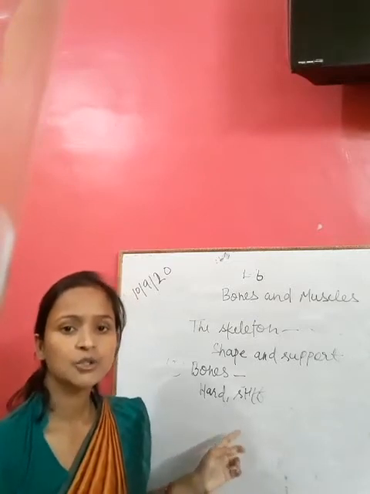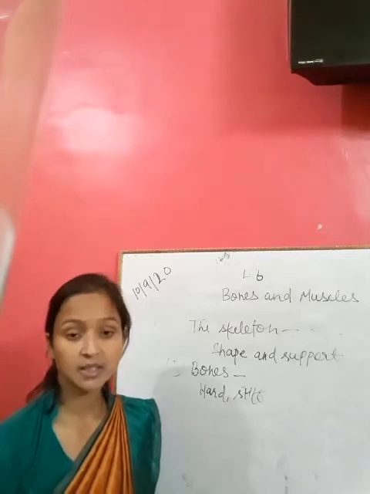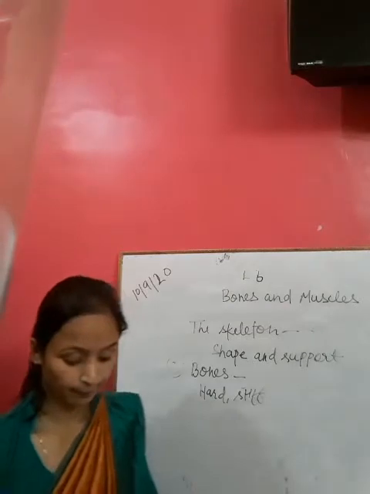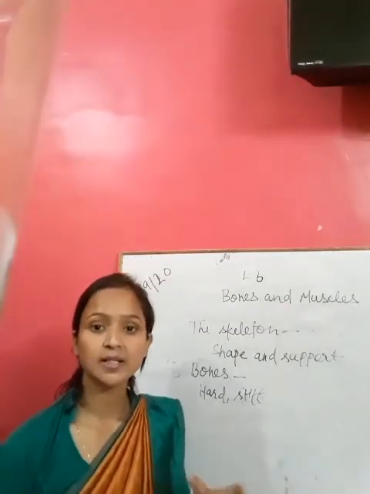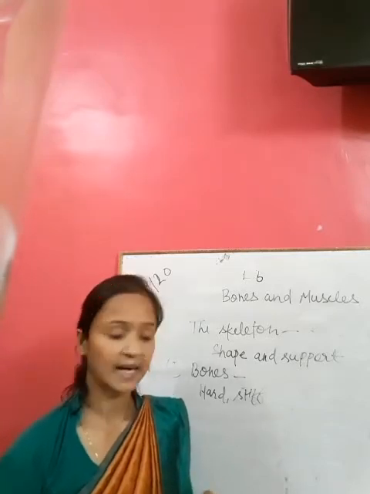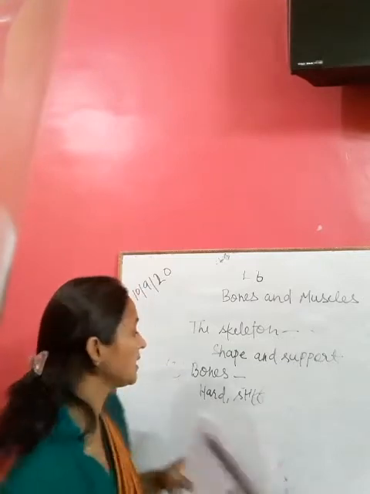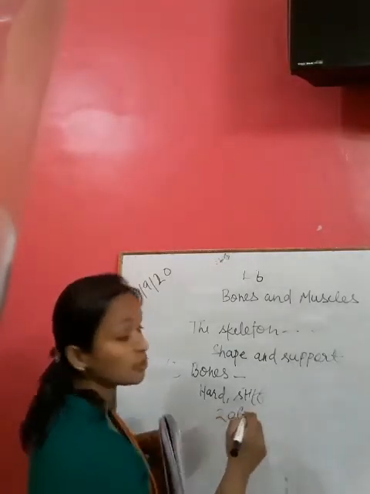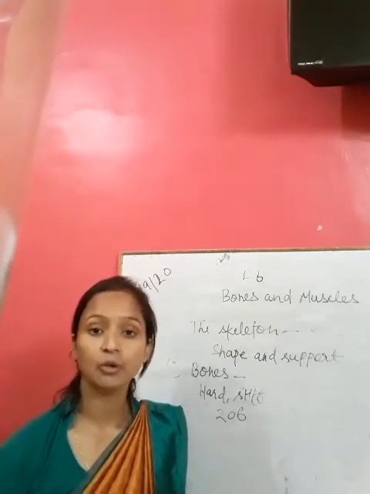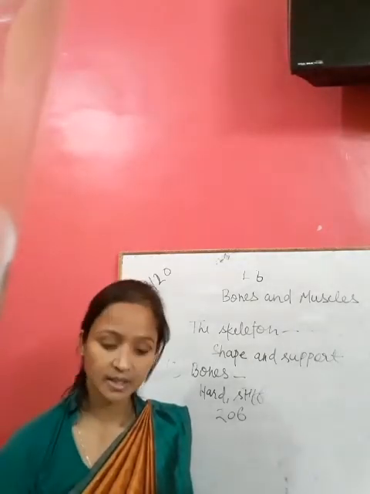A human body has 206 bones. We can say bones provide support to our body and help to form our shape. Bones are hard and stiff. In the human body, there are about 206 bones.